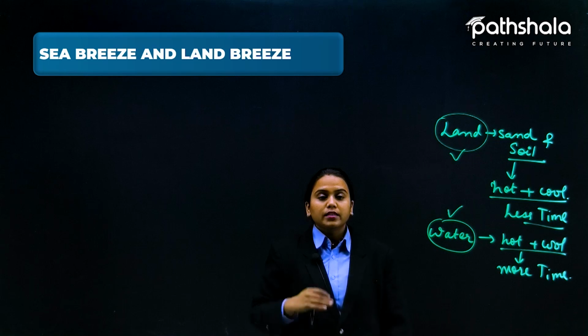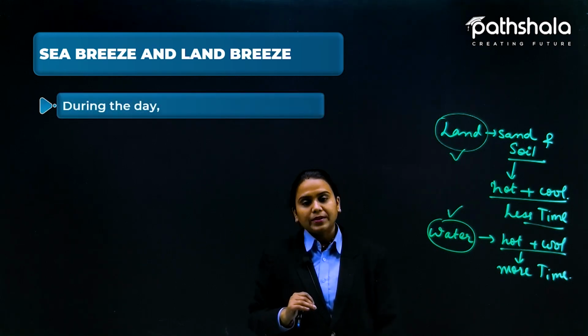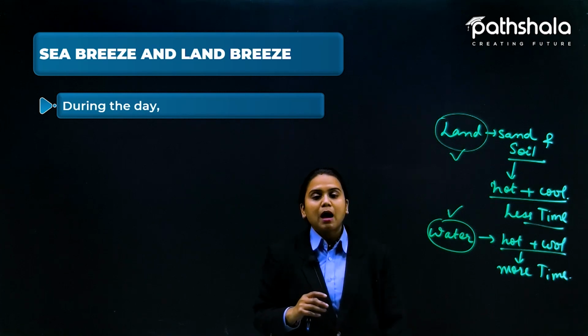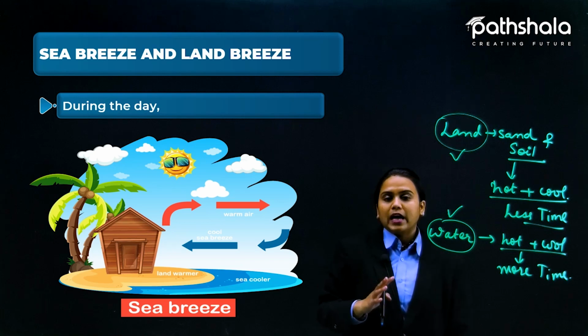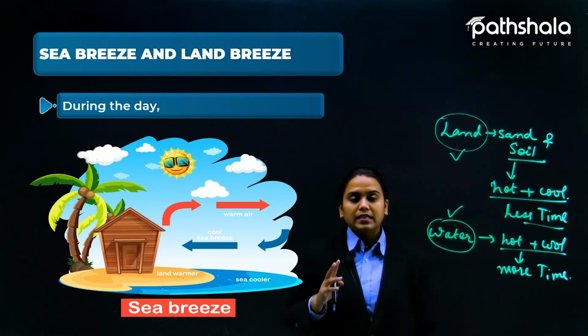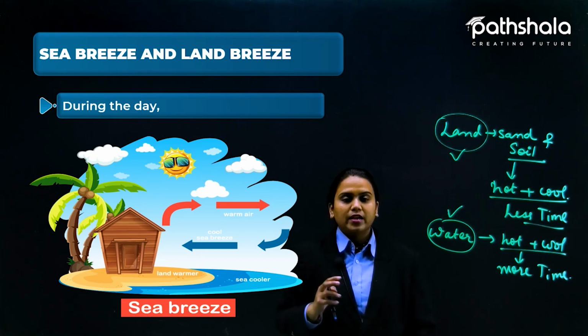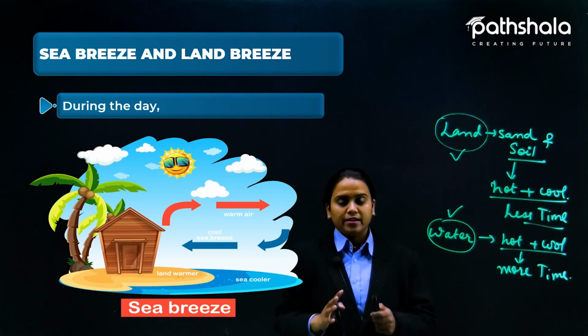Now let us consider it with a diagram. What happens when there is a sea breeze? Sea breeze mainly happens during the daytime, because during daytime, you know, on a sunny bright day, we have the sun, and it is going to give us a lot of heat energy.